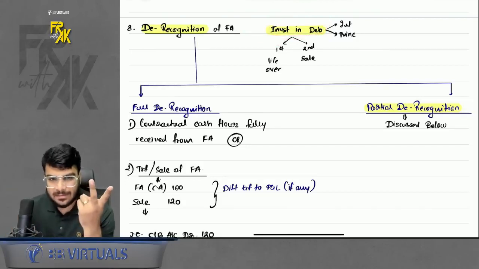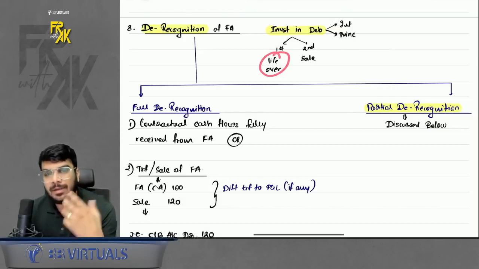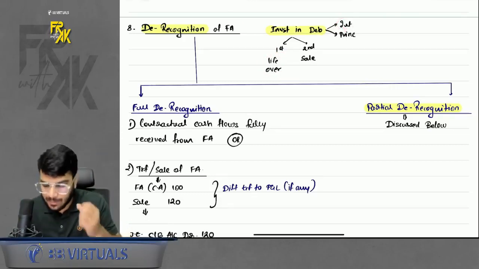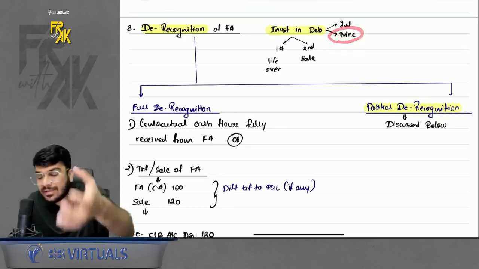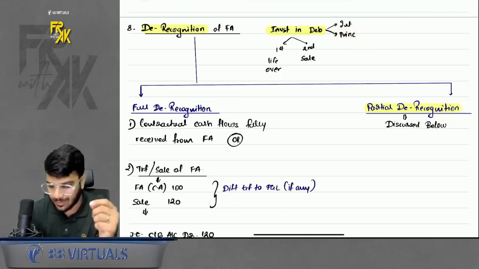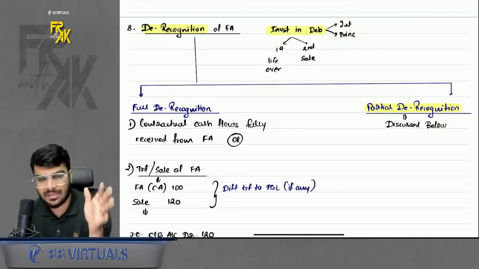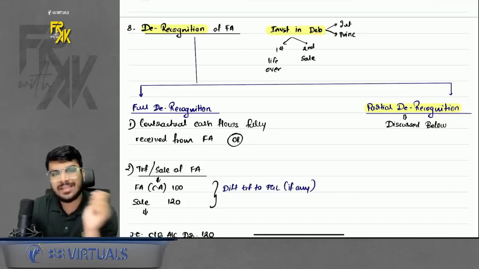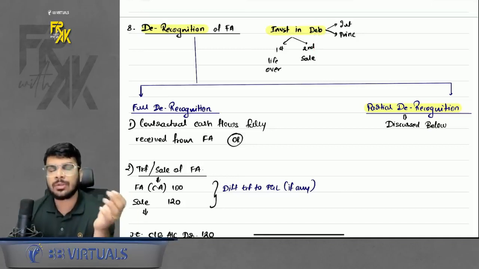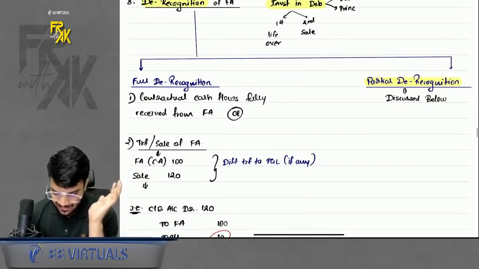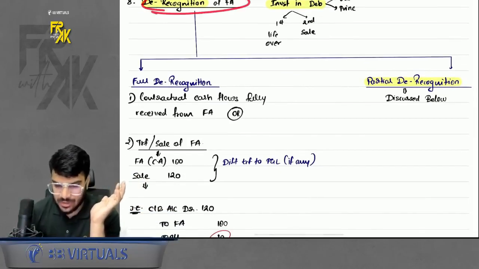In 2 circumstances. First, when the life is over. What is the meaning of life is over? For example, you were supposed to receive interest, you have received all the interest payments. You were supposed to receive principal, you have received all the principal repayments. So when you have received whatever was promised to you, life is over. When the life is over, financial asset will be nullified from my books. Second instance can be sale. When you sell this financial asset, at that time also, you can derecognize the financial asset. So these are the 2 instances where you will derecognize the financial asset.